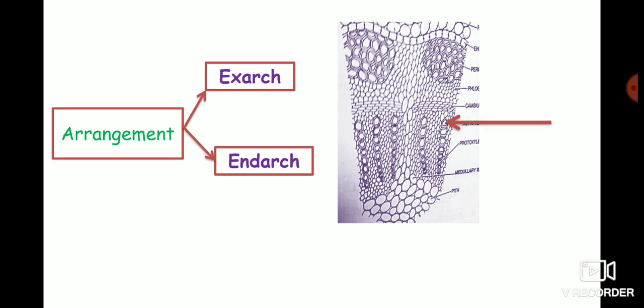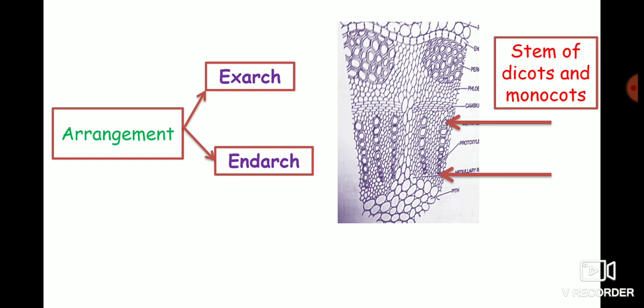So here the metaxylem is present towards the outside, whereas the protoxylem is present towards the center of the stem, that is the pith. This type of xylem we see in the stem of dicots and monocots.